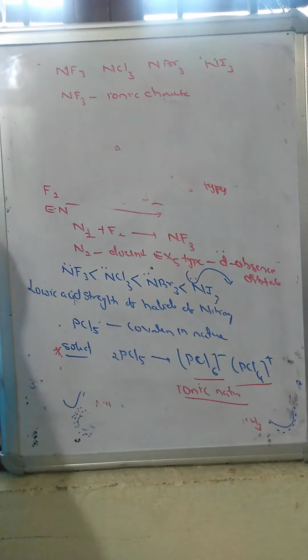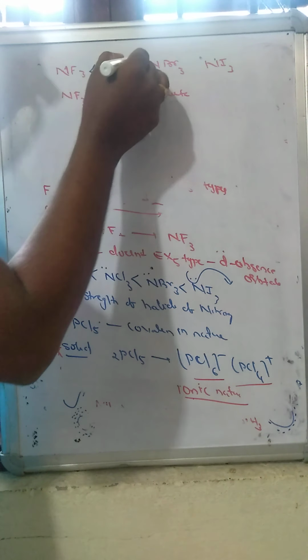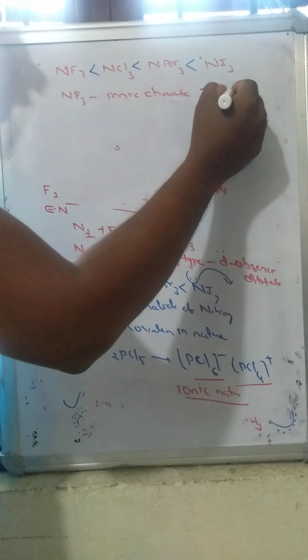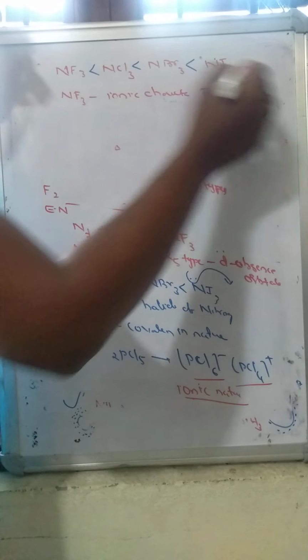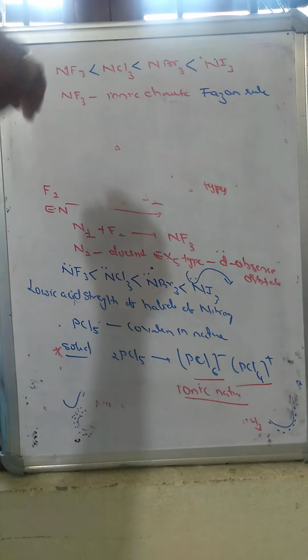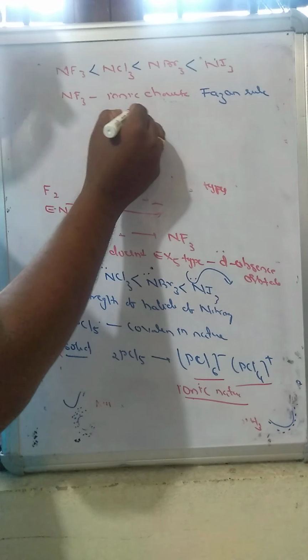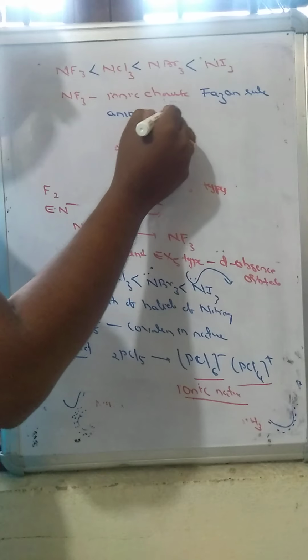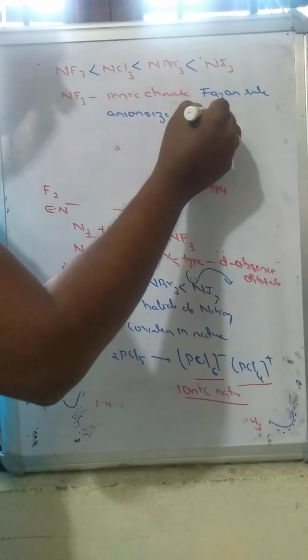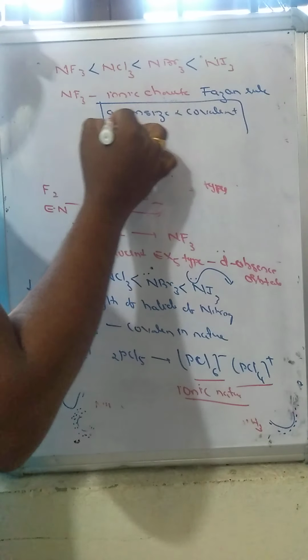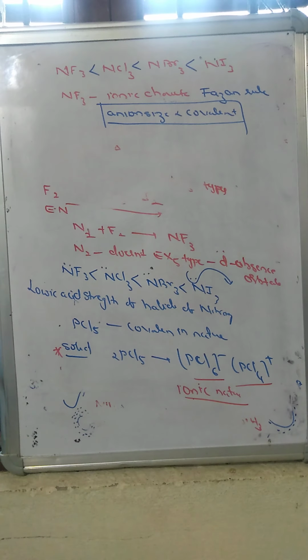The covalent character of these halides increases from top to bottom. As per Fajan's rules, as anion size increases, covalent character increases. The small anion size gives more ionic character.